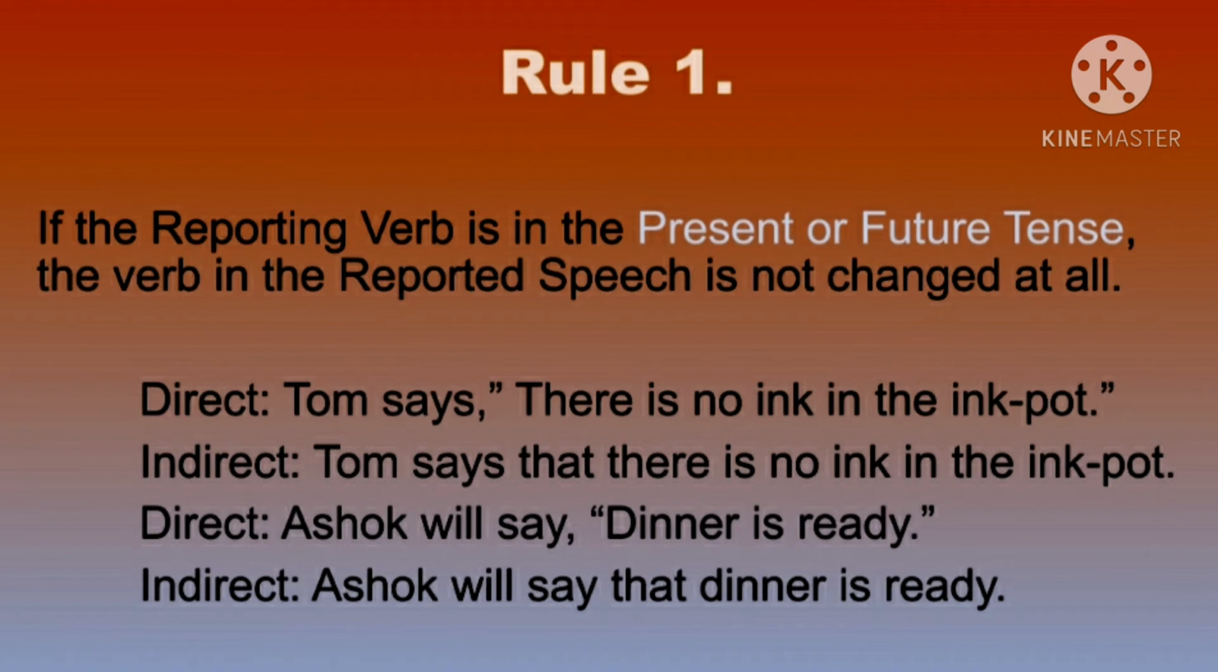Same way, second sentence: Ashok will say, "Dinner is ready." Indirect speech: Ashok will say that dinner is ready. In both these sentences, in indirect speech, we can see that in sentence 1, simple present tense is used, whereas in sentence 2, simple future tense is used. And as the rule says, we will have to keep the same tense even in the indirect speech. That's the reason there is no change in the second part of the sentence, that is, there is no ink in the ink pot, as well as in the second part of the second sentence in the indirect speech, that dinner is ready.